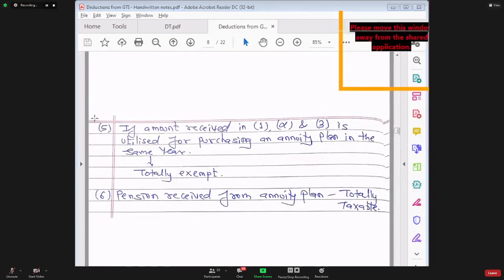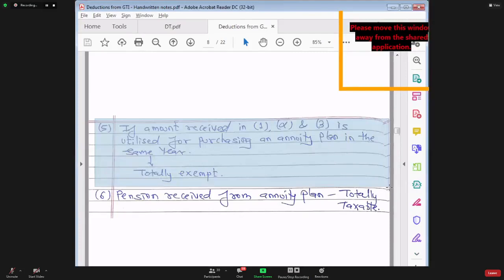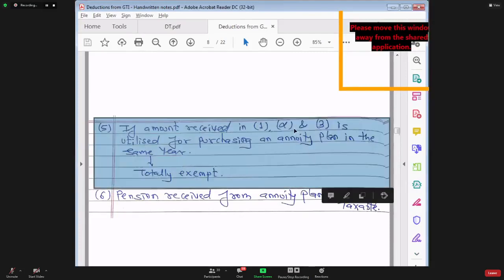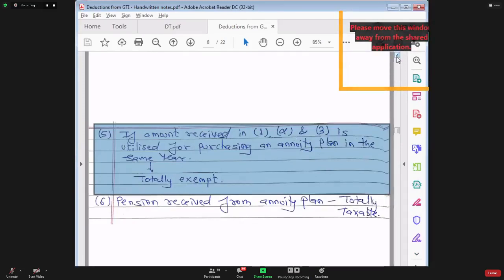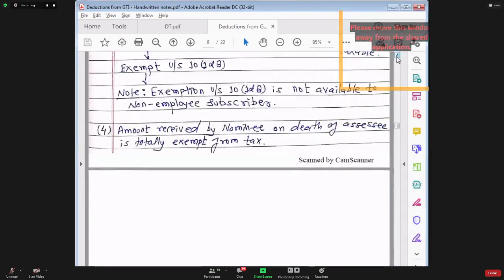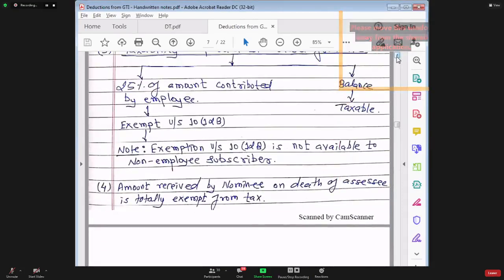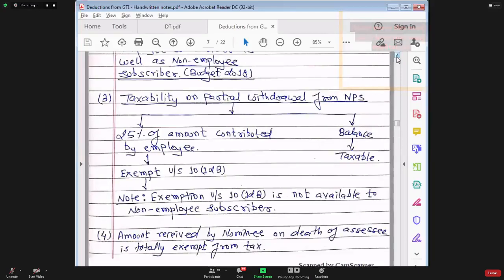Point number 5 says what? Point number 5 says, if the amount is received in point number 1, 2, and 3, see, Rizwan, which point are you talking about? Tell me the serial number. Rizwan, are you talking about point number 3? Okay.